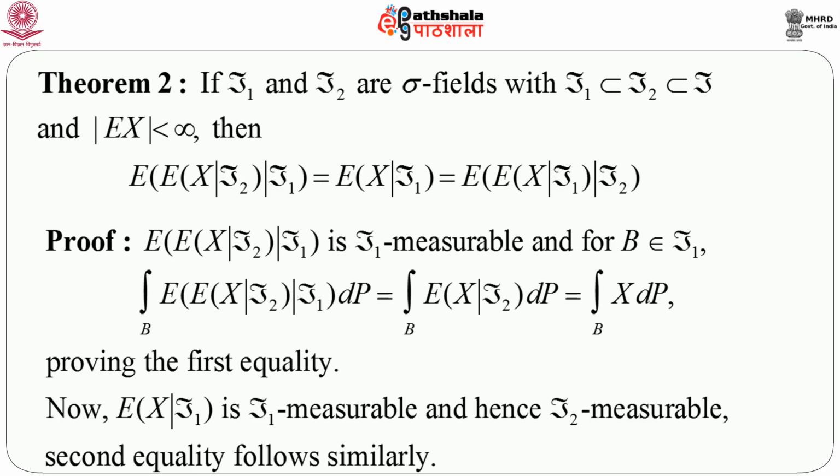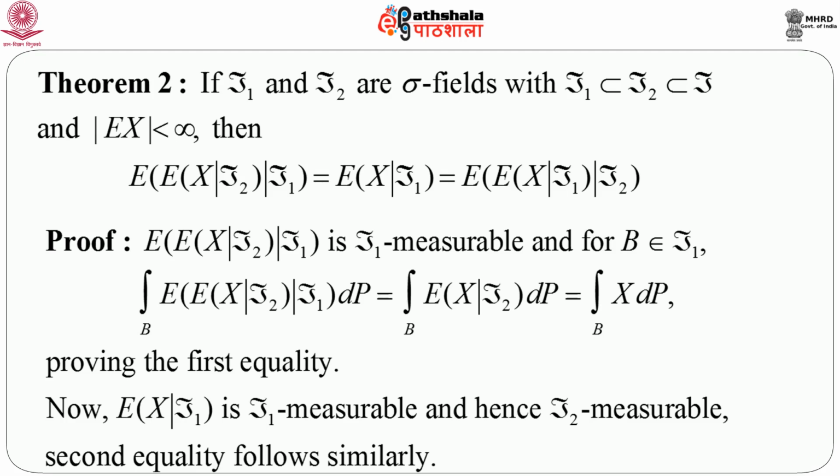So assume that script f1 and script f2 are sigma fields with the relation f1 is a subset of f2 is a subset of f, that means f1 is the smallest among these three, and f is the largest, and x is integrable, that is, modulus of expectation of x is less than infinity.